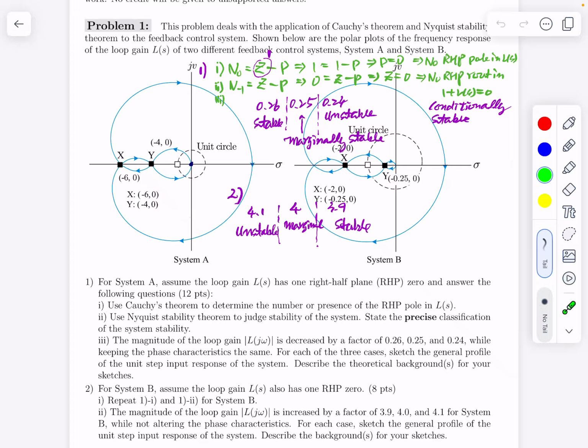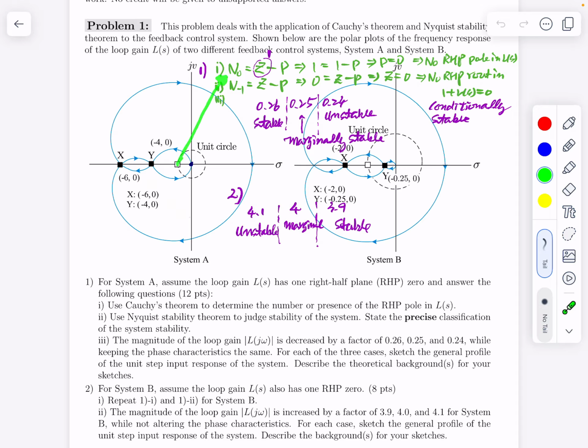Next, problem 2 is to use the Nyquist stability criterion to judge stability of the system. I use the notation -1, referring to the critical point we are concerned with, and the equation remains the same. We need to determine N_-1 based on this loop gain plot, this polar plot, and P is determined in the previous problem.